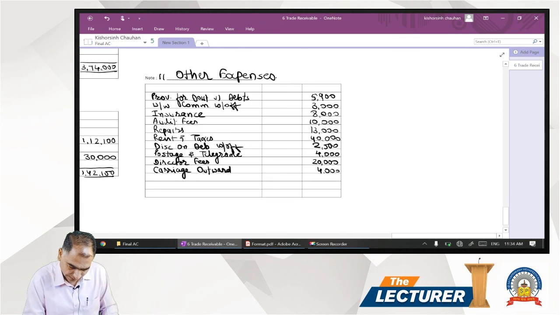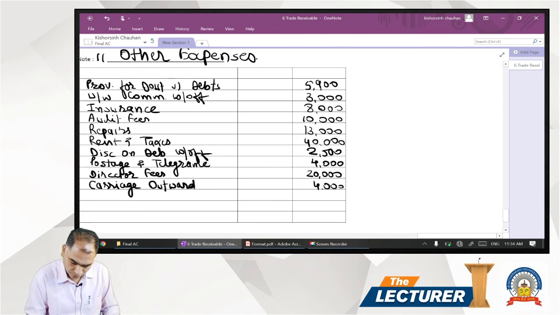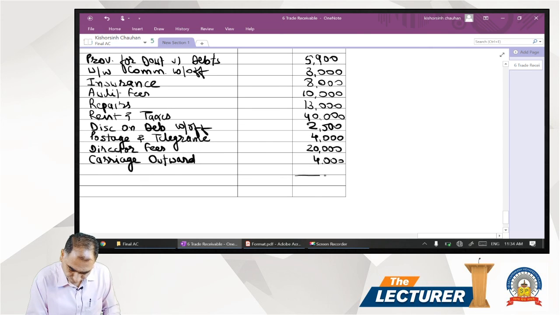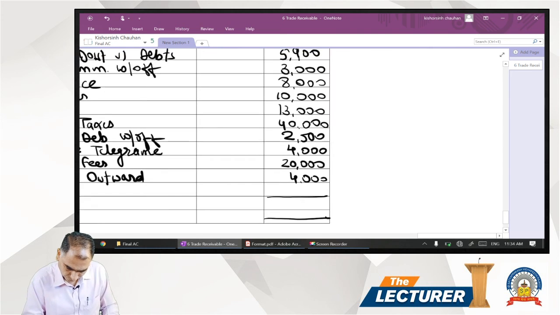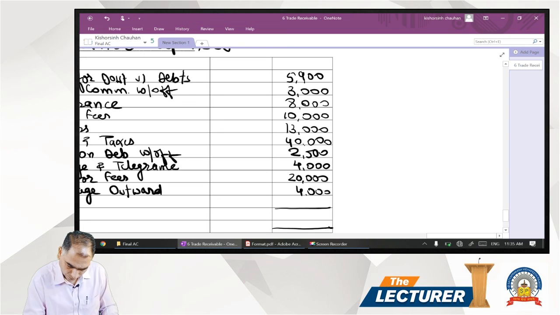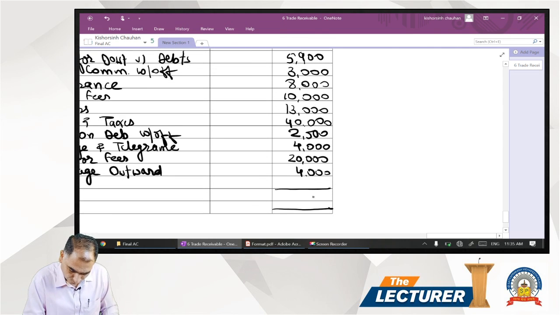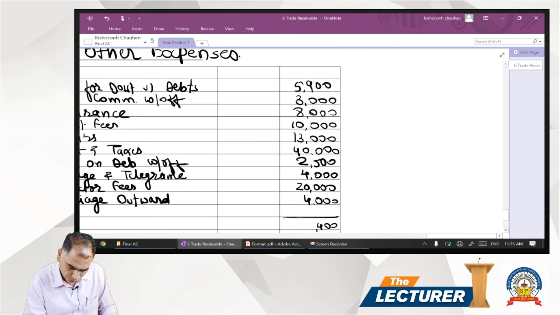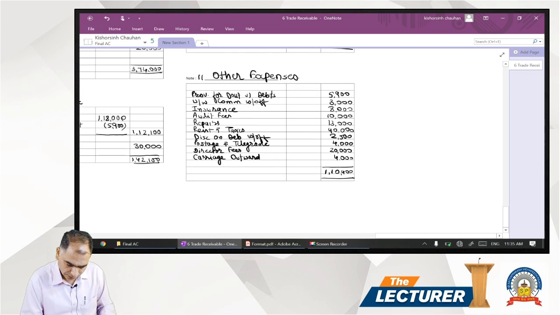And other expenses, that is 1,10,400. So these are all the totals.